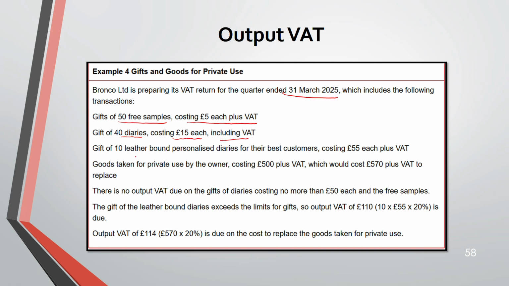Gift of 10 leather-bound personalized diaries for the best customer costing 55 plus VAT. Goods taken for private use by the owner costing 500 plus VAT, which would cost 570 plus VAT to replace. So now tell me regarding these.